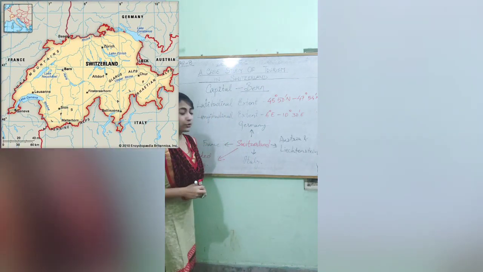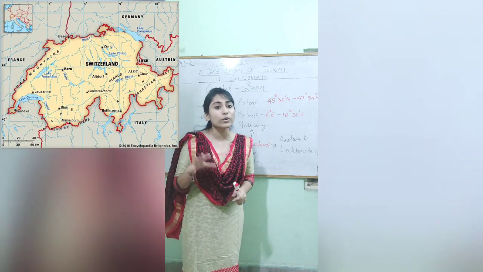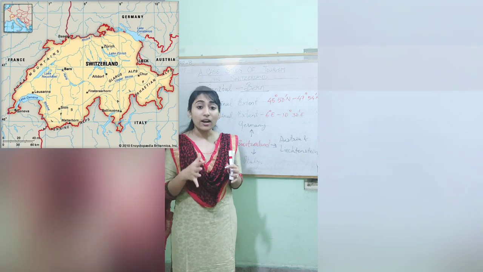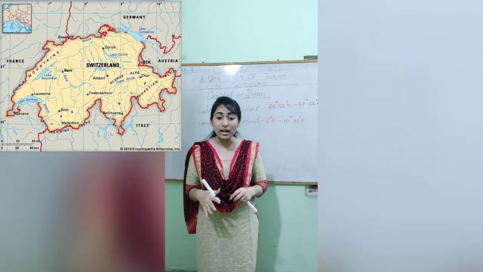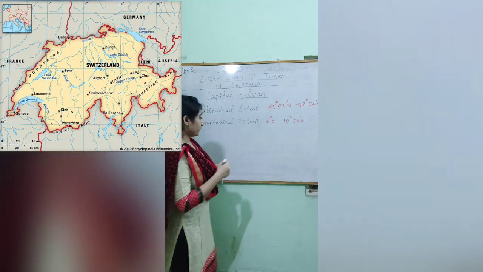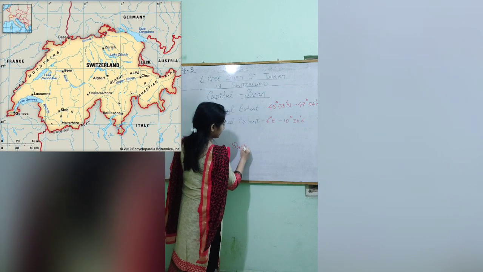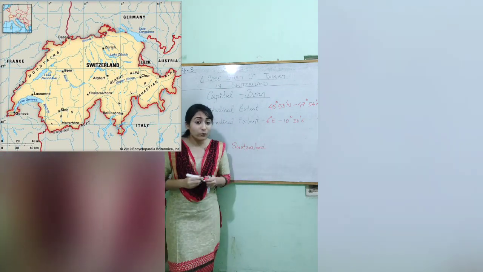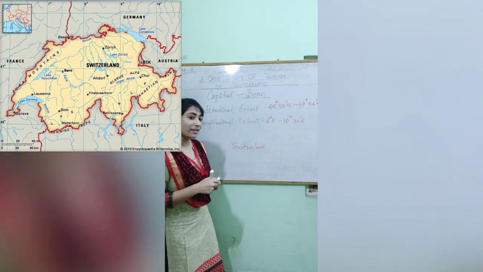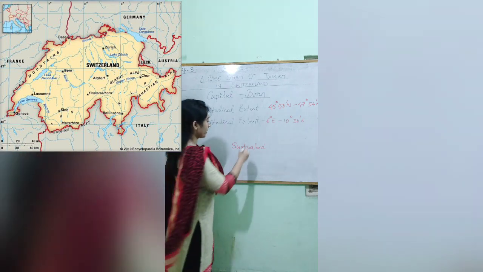Now, if you see the borders of Switzerland, you will find that Switzerland is a landlocked country. As in, Switzerland is surrounded by land on all sides. Now, we see Switzerland. On all four directions, in comparison to Switzerland, we have huge countries on its borders.